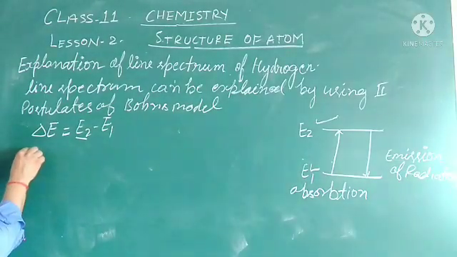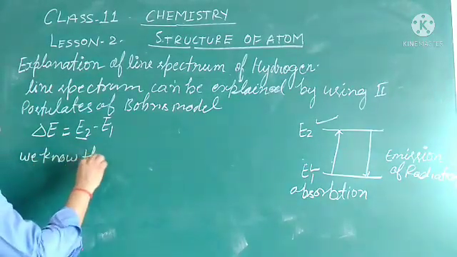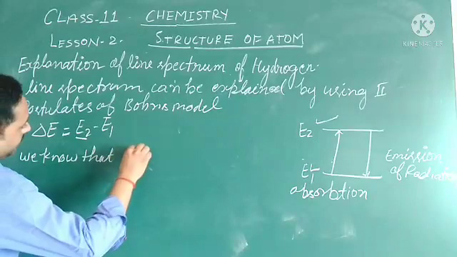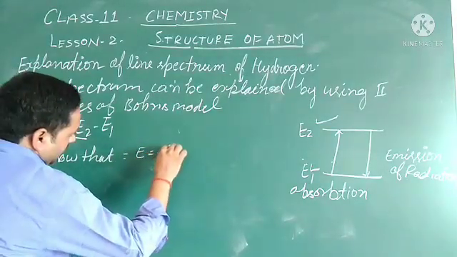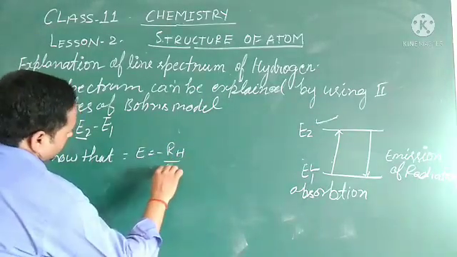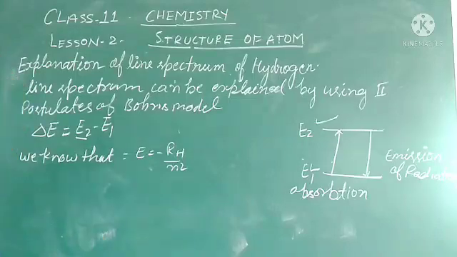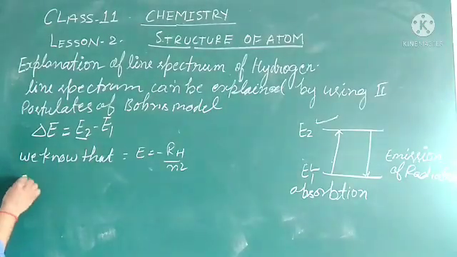Here is delta E, and we know that E equals minus RH upon n square. So if we put this value in this, what will it be?